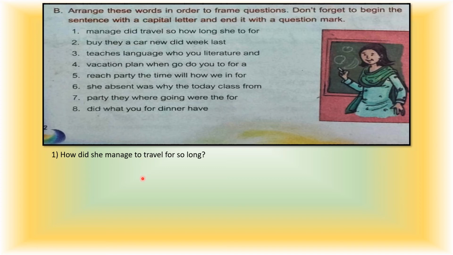Do you remember the four parts while framing a question? There should be a question word, then a helping verb, then the subject, and then, yes, the main verb. Isn't it? And this type of question is also called an open question. Okay, why? Because it provides some information. How did she manage to travel for so long?